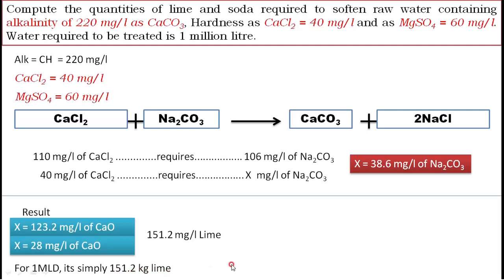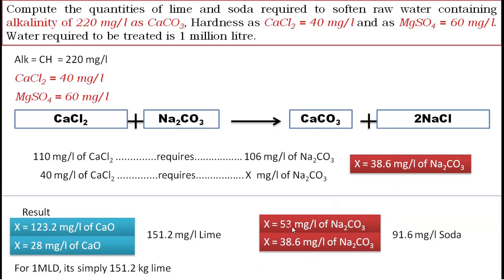Like that, for soda we require 53 mg per liter to remove MgSO4, and 38.6 to remove CaCl2. Then the total will be 91.6 mg per liter of soda. Then for 1 MLD it is 91.6 kg of soda. This is the conclusion of this problem.